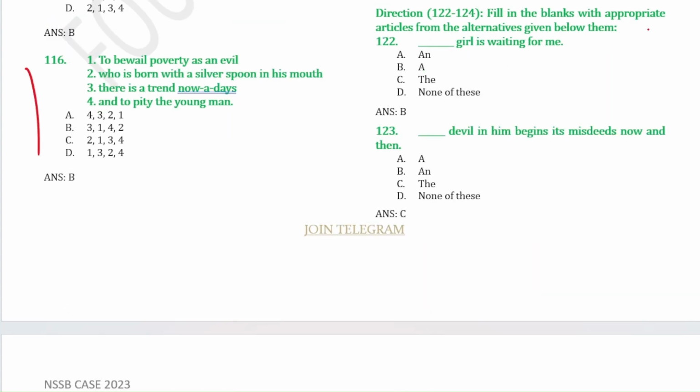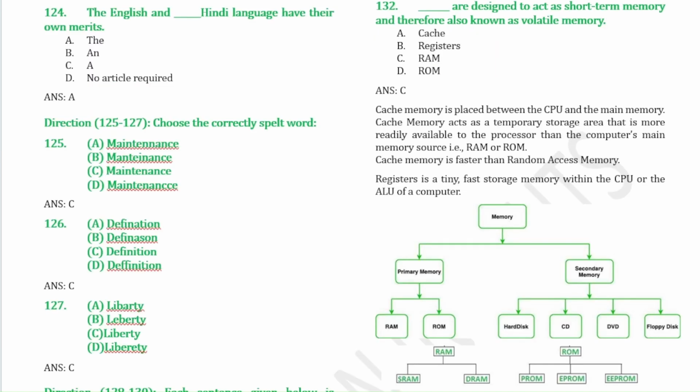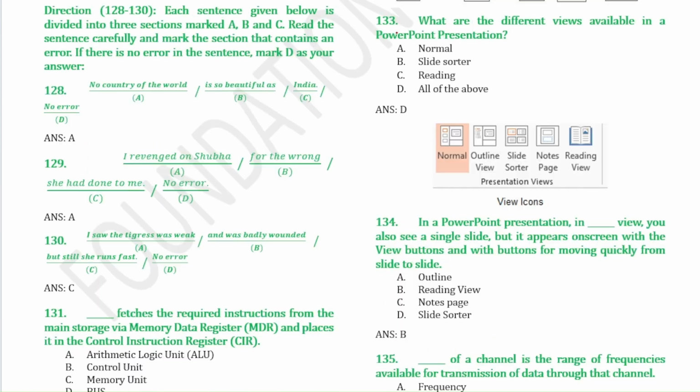Next, fill in the blanks with the appropriate articles. A girl is waiting for me. The devil in him begins its misdeeds now and then. The English and the Hindi language have their own merits. From 125 to 127, we have to choose the correctly spelled word. So maintenance, definition, liberty. From 128 to 130, we have to see whether these sentences have an error or not.